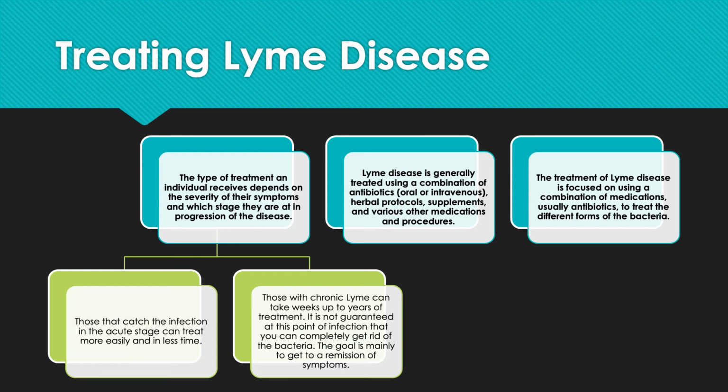At this point, with the infection spread throughout the body, it is not guaranteed that you can completely get rid of the bacteria. The goal is mainly to get to a remission of symptoms. Lyme disease is generally treated using a combination of antibiotics, whether oral or intravenous, herbal protocols, supplements, and various other medications and procedures. The treatment of Lyme disease is focused on using a combination of medications, usually antibiotics, to treat the different forms of the bacteria.